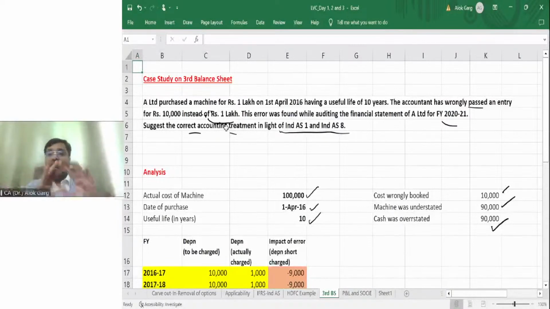Sir, whether the impact will be on the tax, on the provision of tax as well? Answer is yes. For the sake of simplicity, I have not given, but yes, the impact will be there in the calculation of deferred tax as well, right? Sir, whether the impact will be on the income tax return as well?